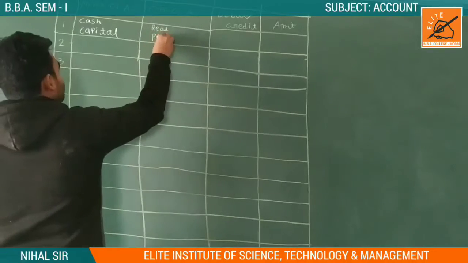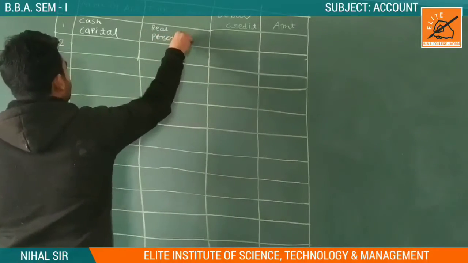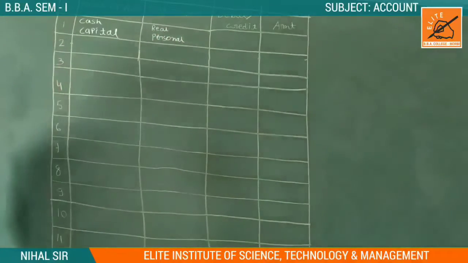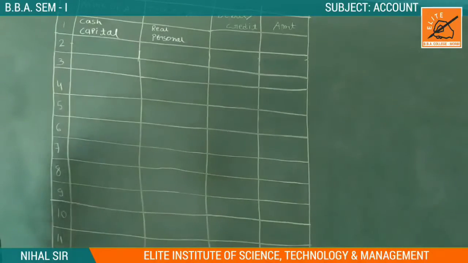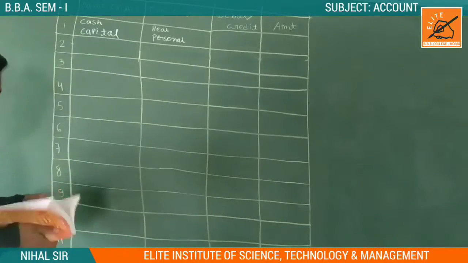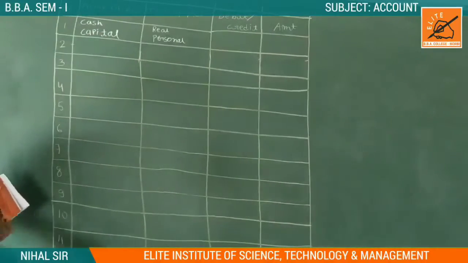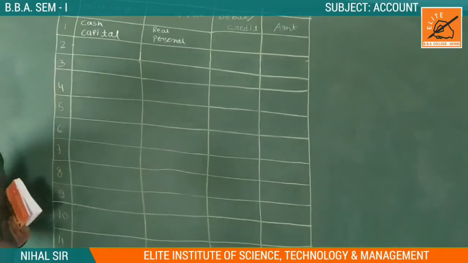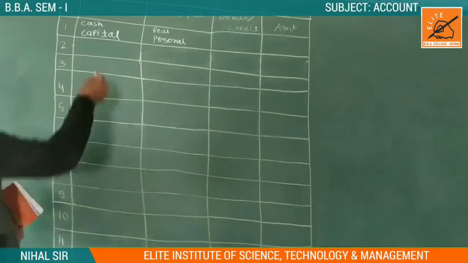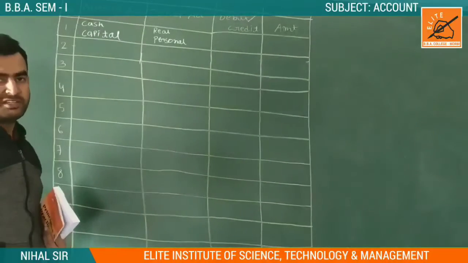Why? Because this capital is brought by Prakruti. So we cannot write Prakruti here, but the name of the capital account. It is the capital of Prakruti. Whose capital is it? It is Prakruti's capital.